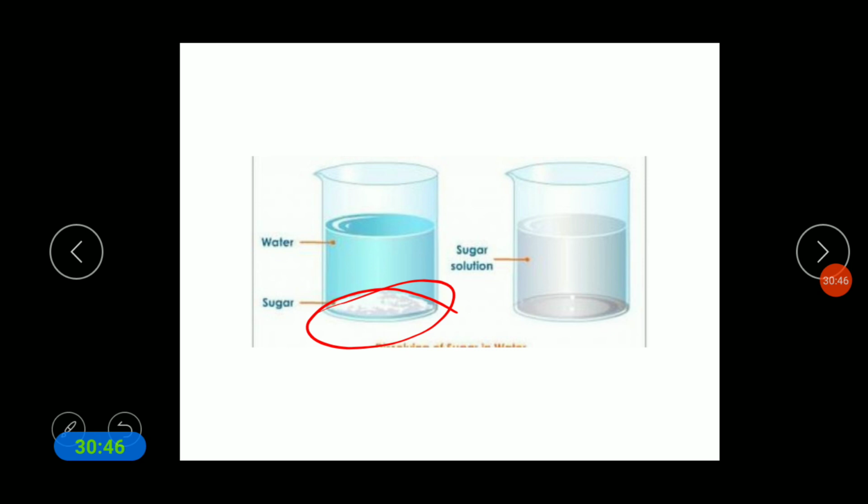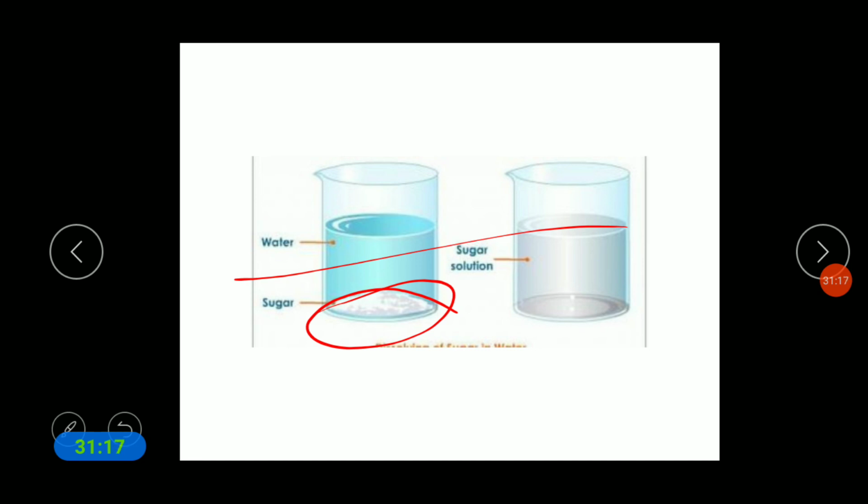That stage of water we call saturated. Whereas the water that can still dissolve more solute is unsaturated.